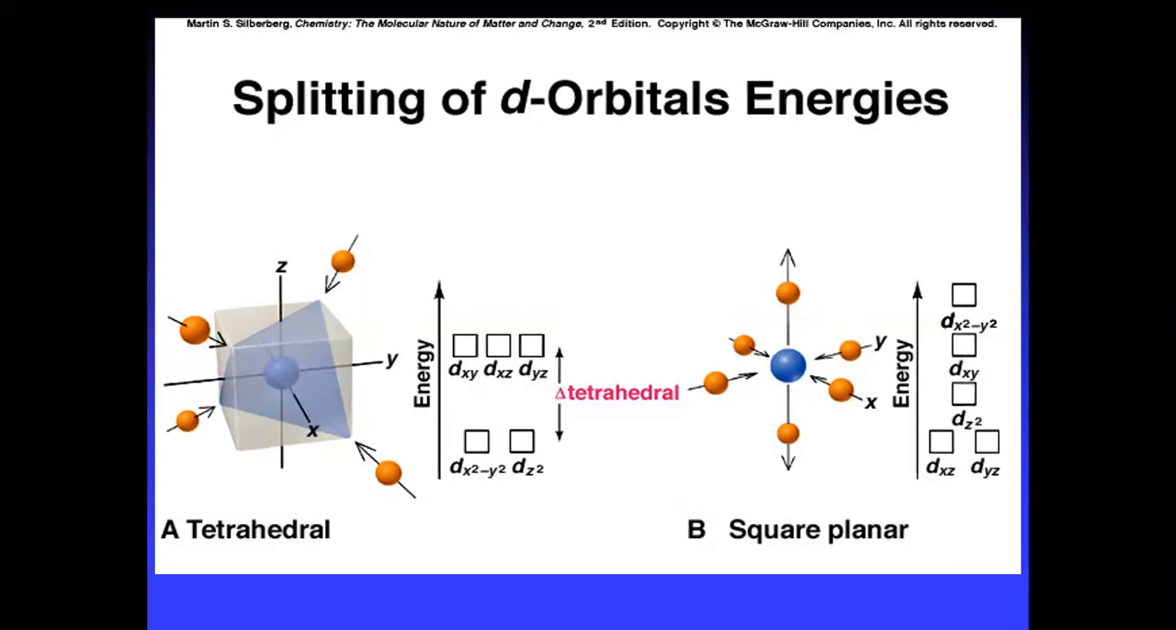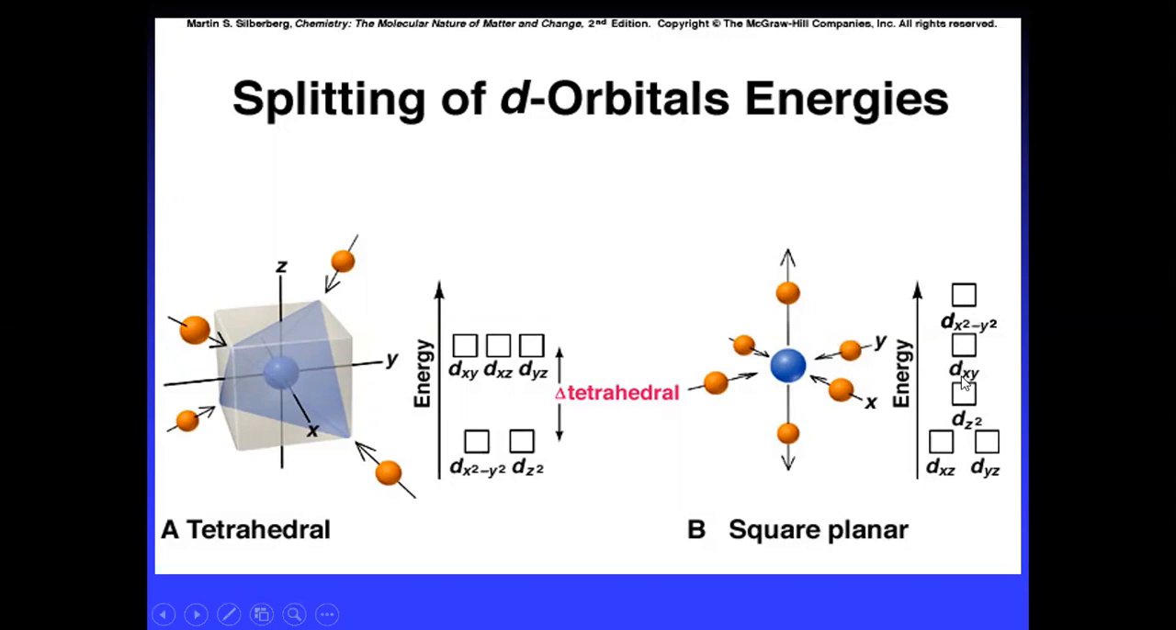Now, the T2G set has split in this way, and the remaining one is the EG set. In the EG set, the ligands are along the xy coordinates, and the dx square y square orbital experiences more repulsion. It has more repulsion, high energy, and very little stability. It is the least stable, dx square y square.